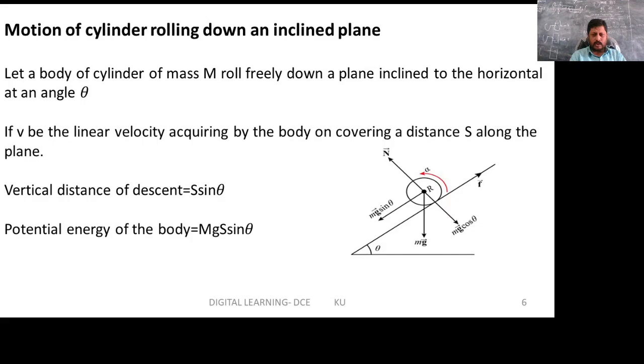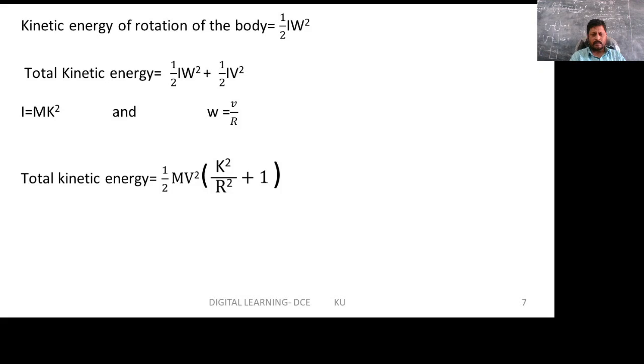So here two types of velocity are involved. One is linear velocity and another one is angular velocity. Let v be the linear velocity acquired by the body on covering a distance s. Now the vertical distance of descent is s sin theta, and the potential energy of the body equals mg s sin theta, and the kinetic energy of rotation of the body is half I omega square.